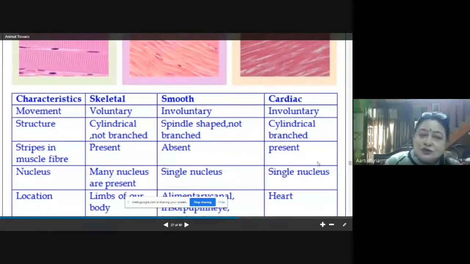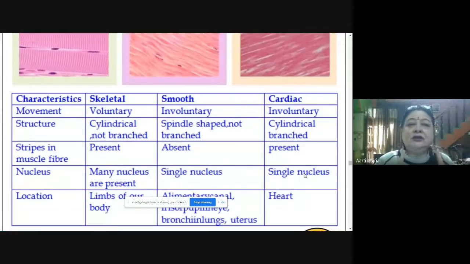Nucleus, in case of skeletal muscle, many nuclei are present. In case of smooth muscle, a single nucleus is present. Here we are talking about one cell, that is the one muscle fiber. And in case of cardiac, you will find a single nucleus.